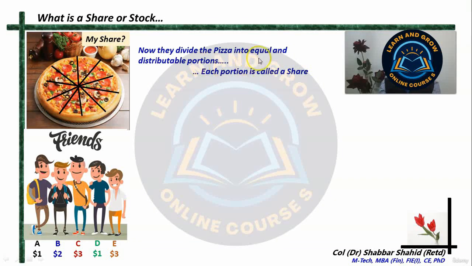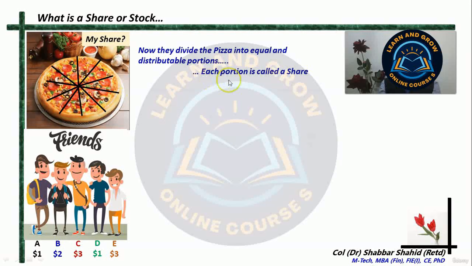Try and understand these two words: equal. Every piece has to be equal. And it also has to be distributable, in the sense that if there are five people here, it shouldn't happen that you divide the pizza into six pieces or four pieces. They have to be distributable. Alright. So they divide the pizza into 10 equal pieces.